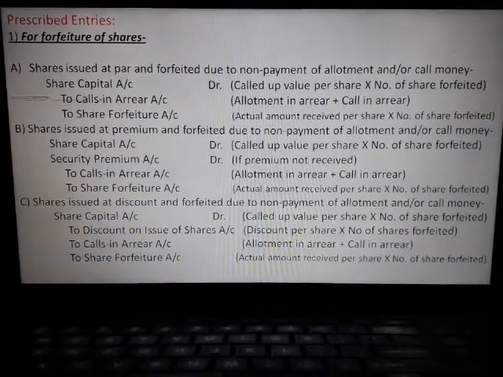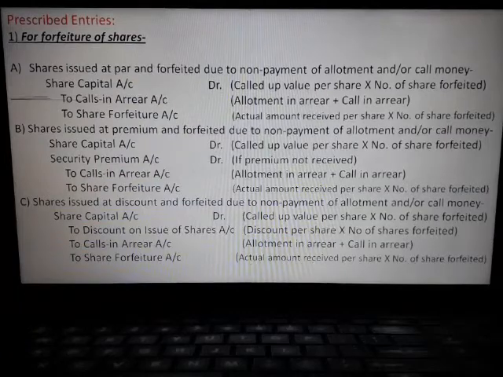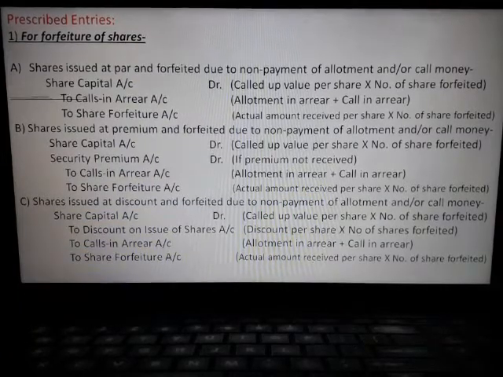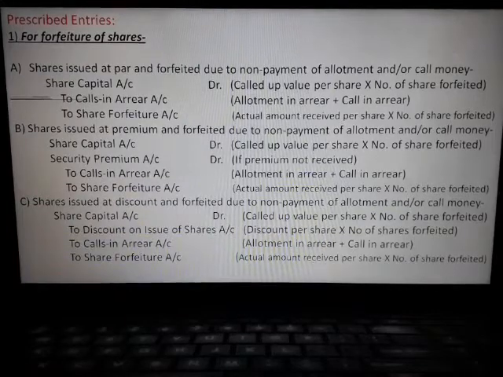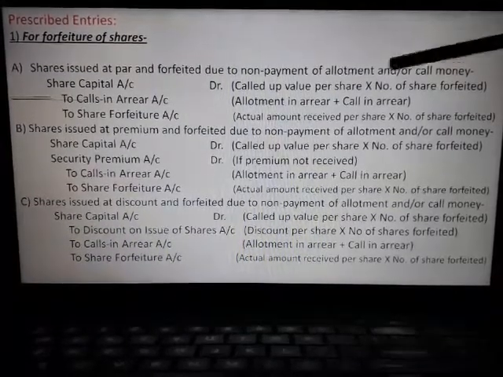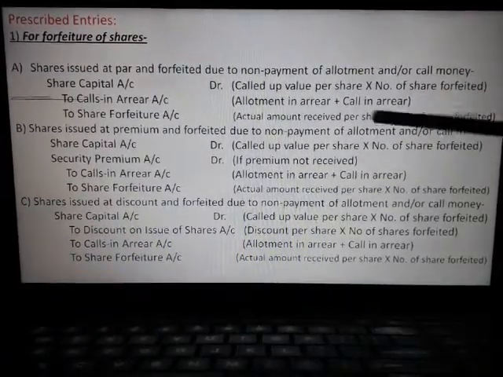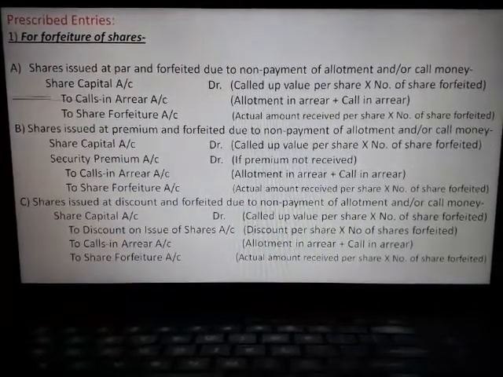Now, at the time of forfeiture of shares, we have to pass some journal entries. For forfeiture of shares, journal entries may be in the following ways.